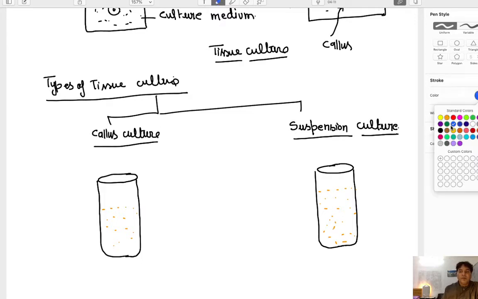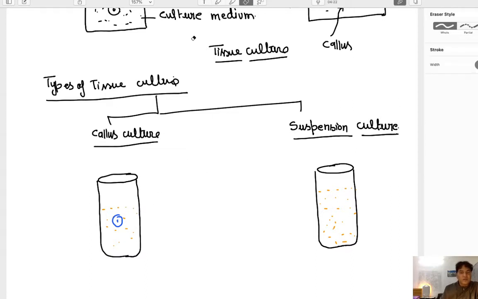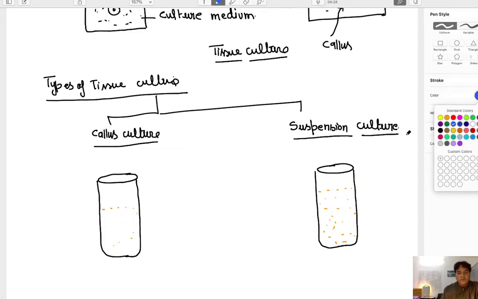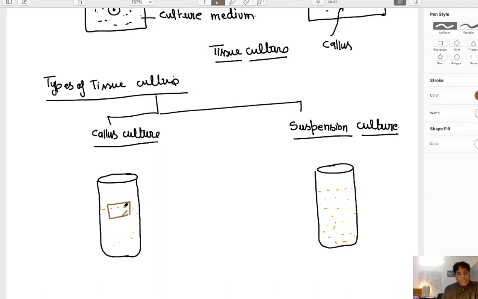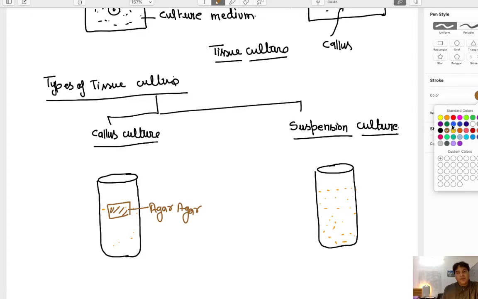If we keep the cell on an agar block, let me first draw the agar block. So this is the agar block, this is agar, and we keep the cell over agar, and this is called callus culture.